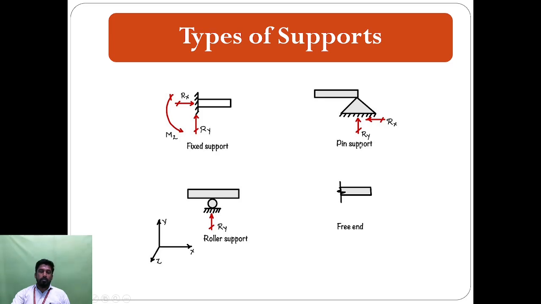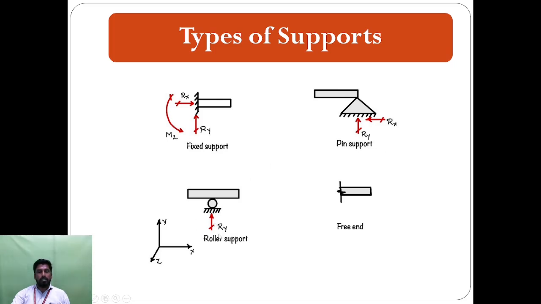The second one is the pin support or hinged support. Here two reactions will be created: one is the horizontal reaction and the other is the vertical reaction. If you apply a load to the structure, the reactions are created in the opposite directions. So this is a pin support or hinged support.